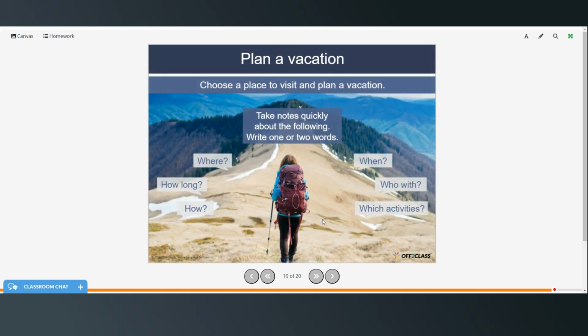All right, so now I want you to think about a place that you would like to go and plan a vacation. Think about where you want to go, when, how long, who are you going to go with, how are you going to get there, and what activities are you going to do.